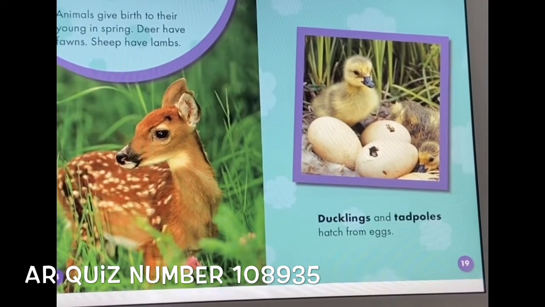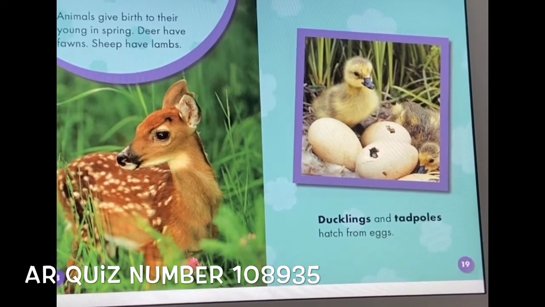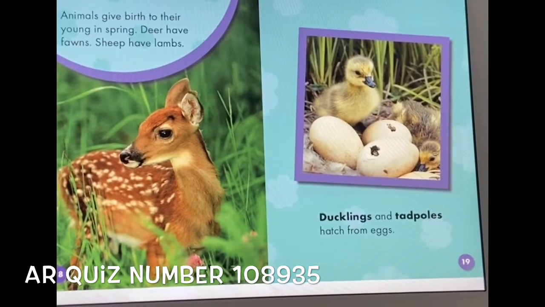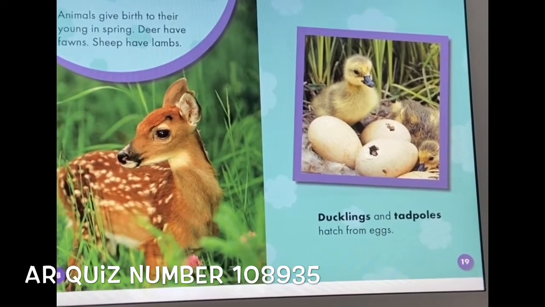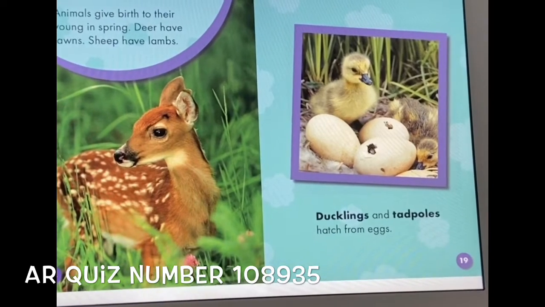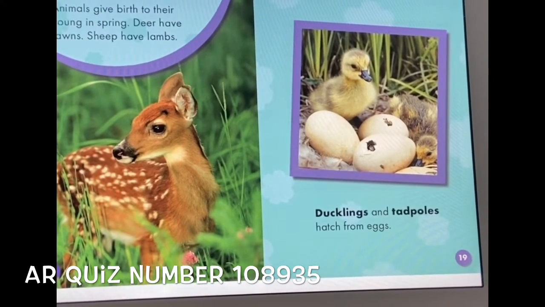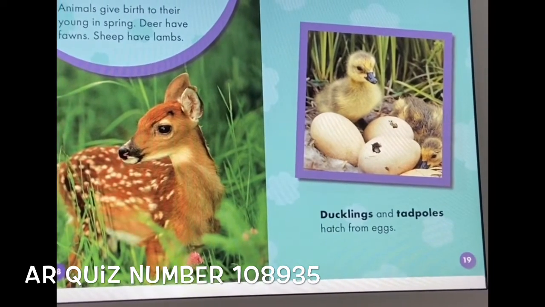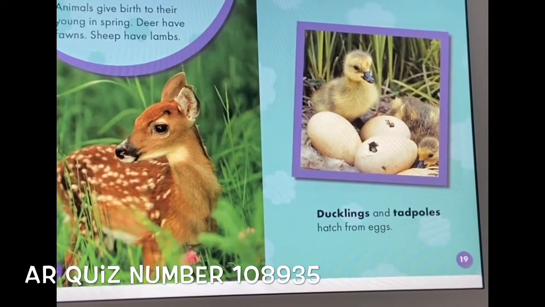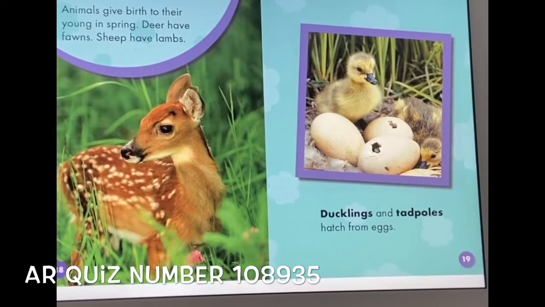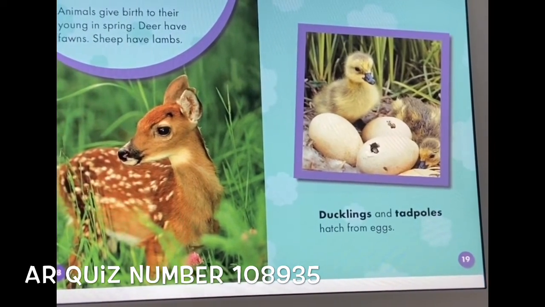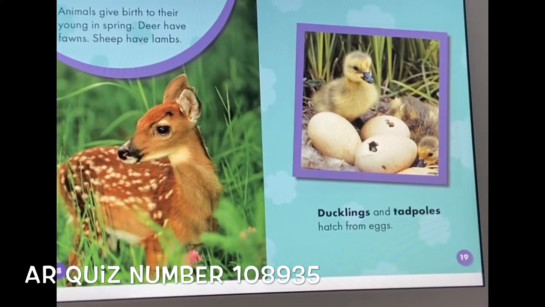Animals give birth to their young in spring. Deer have fawns. Sheep have lambs. Ducklings and tadpoles hatch from eggs. So now we see that there's also more animals being born in spring. We know plants blossom in spring, farmers plant in spring, animals come out of hibernation in spring, and now we have animals giving birth to their young in spring.